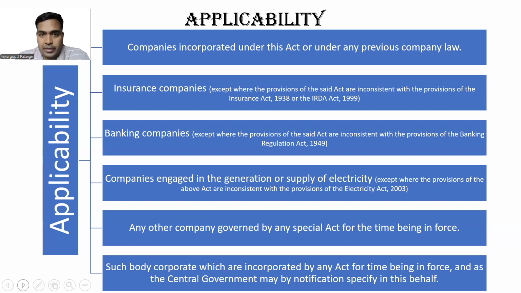Any body corporate notified by central government, if they notify, then this act is going to apply. So for which all companies it is applicable? It is applicable to companies incorporated in future, in present, and previous. Insurance, banking, electricity, special act, and body corporates notified by central government. We are clear with applicability.